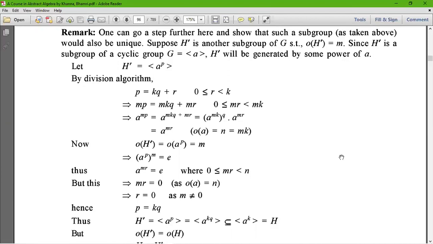Therefore, mp equals mkq plus mr, because mr varies from 0 to mk. This implies a to the power mp equals a to the power mkq times a to the power mr. Then we can write (a to the power mk) to the power q into a to the power mr, which comes from the law of indices.